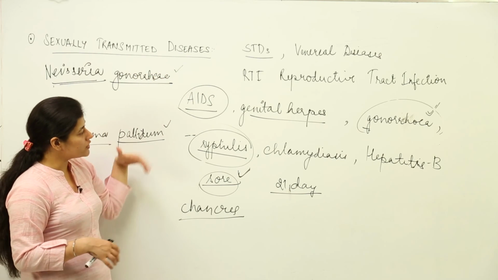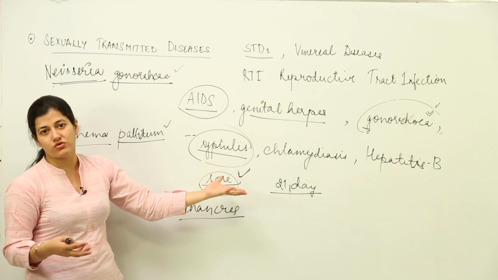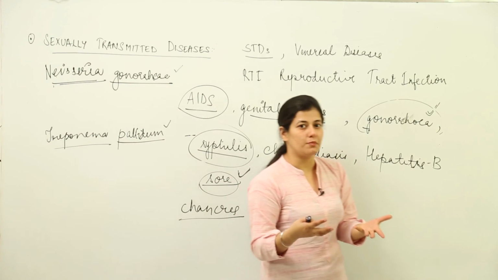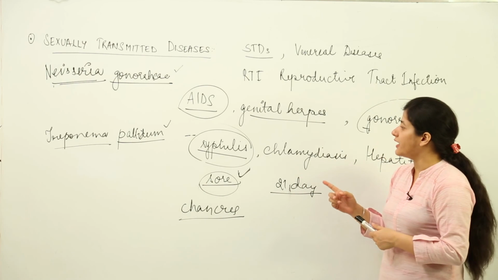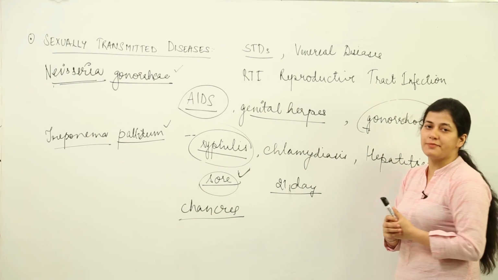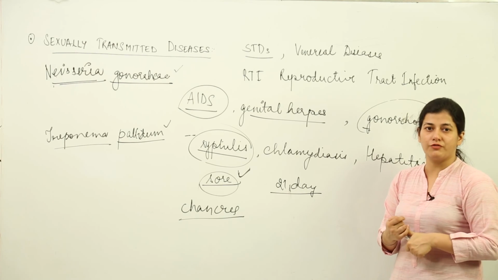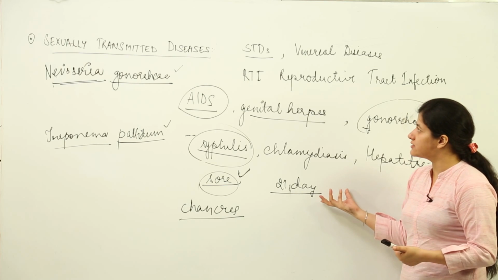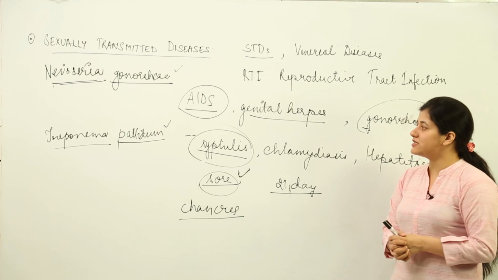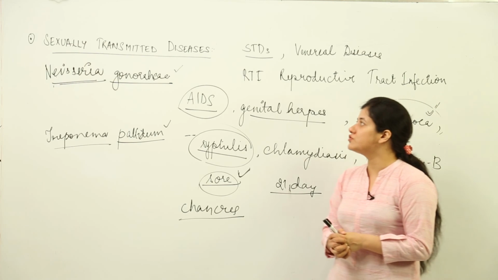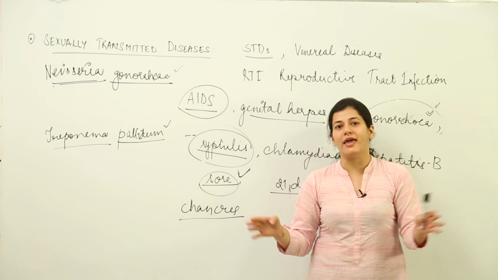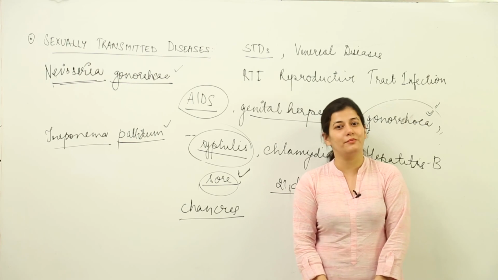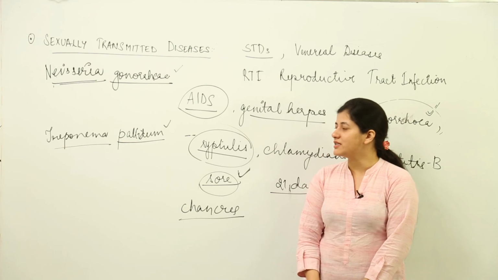So, what is the best method to avoid these sexually transmitted diseases? Multiple sexual partners should be avoided. That is one thing. And secondly, we have the best barrier method of contraception, otherwise known as protected sex. We should practice that so that these diseases do not infest individuals, because they cannot be transmitted by any method except sexual transmission. So, this is all you have to keep in mind, and these are the 2 bacterial diseases that we had to study.